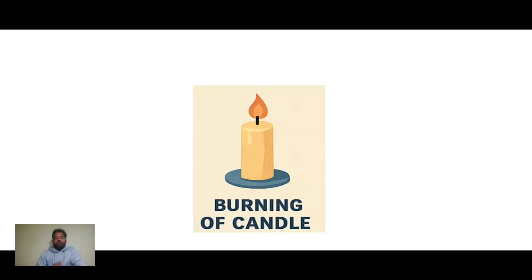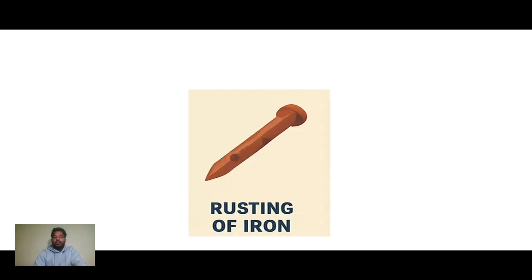Now, before burning, it was a candle itself, but after that what happened? There is something formed, which is light or flame. Okay, so in the first image, that is melting of ice, the ice and liquid water are both water, no new substance is created. But here, before burning, the candle was there, after burning there was a light or flame. Okay, so try to connect these types of things in the upcoming pictures.